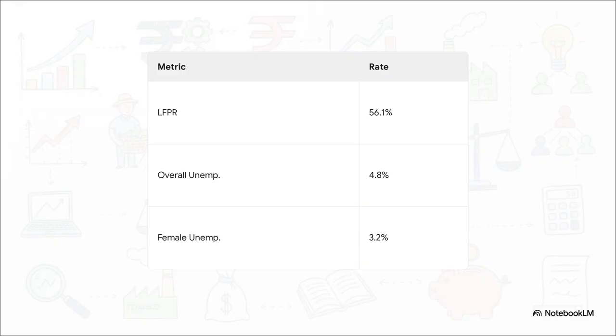Now, what's really interesting about this data is the fascinating story hidden within these labor metrics. The overall labor force participation rate is sitting at 56.1%, and the overall unemployment rate is at 4.8%. But check out the female unemployment rate. It's noticeably lower at just 3.2%. So while overall female participation in the workforce is still an area for growth, the data clearly shows that those women who are in the labor force are experiencing significantly lower unemployment rates than the national average.